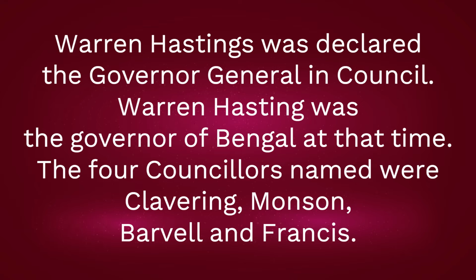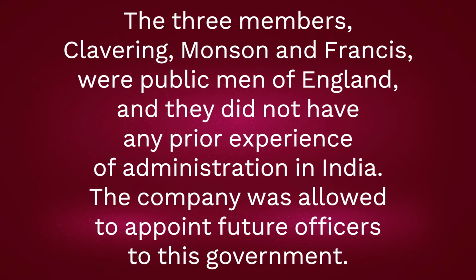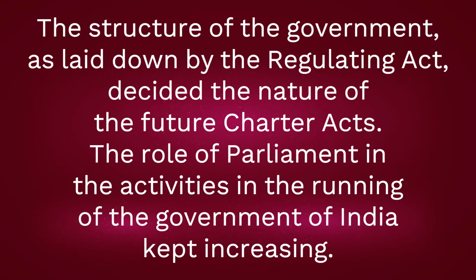Warren Hastings was the Governor of Bengal at that time. The 4 councillors named were Clavering, Monson, Bowell and Francis. The 3 members, Clavering, Monson and Francis, were public men of England, and they did not have any prior experience of administration in India. The company was allowed to appoint future officers to this government. The structure of the government, as laid down by the Regulating Act, decided the nature of the future Charter Acts.